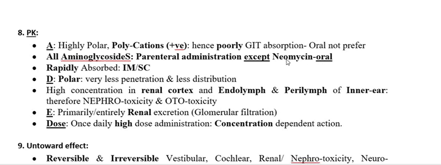Neomycin is the only aminoglycoside that comes in an oral preparation, and one combination preparation comes for poultry, we call it Neodox: neomycin along with doxycycline. So neomycin is the only aminoglycoside for the oral or per os route. Other than that, the others are for the intramuscular or subcutaneous route, or you can say the parenteral route. So this is about the absorption of the drug that I have cited. The drug should not be given through the oral route.